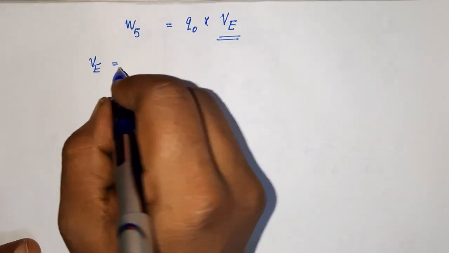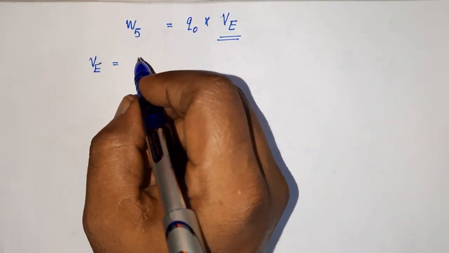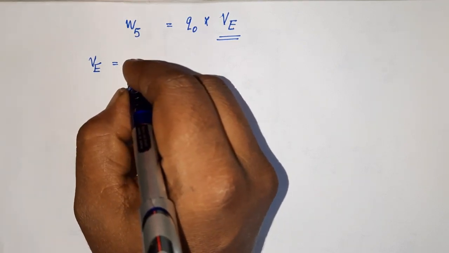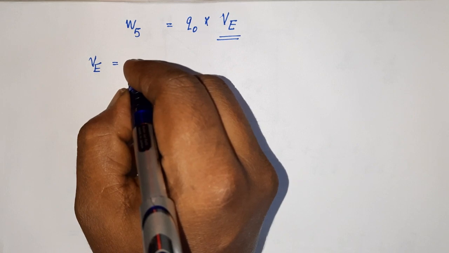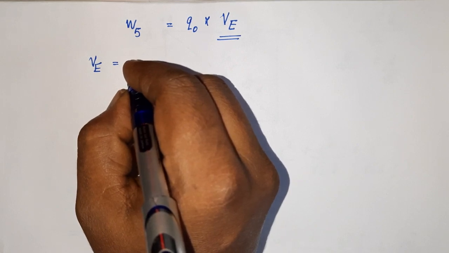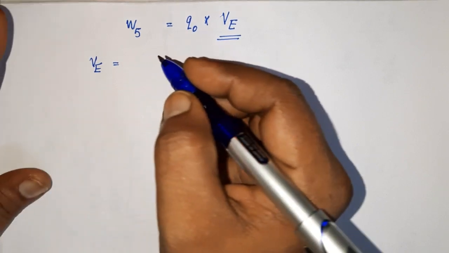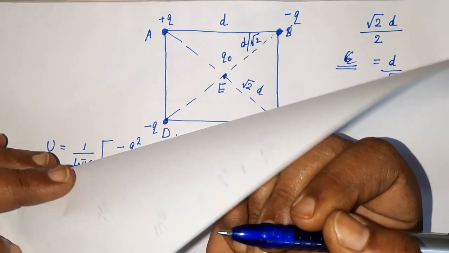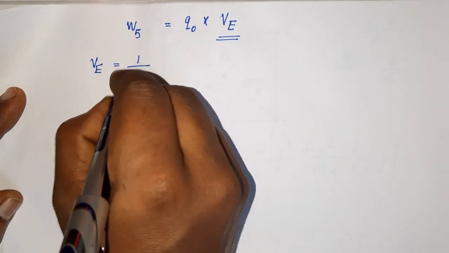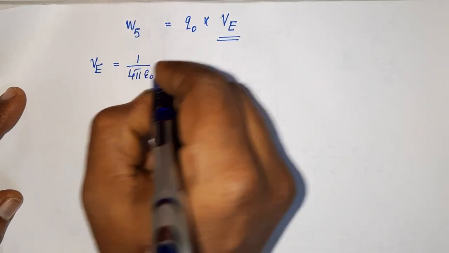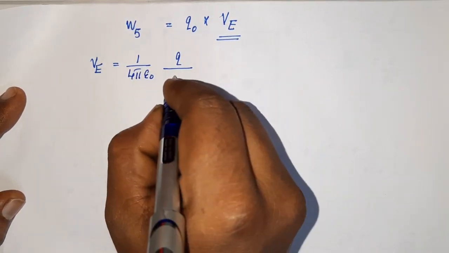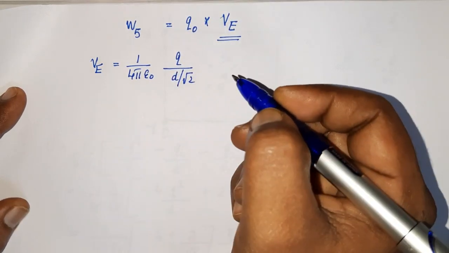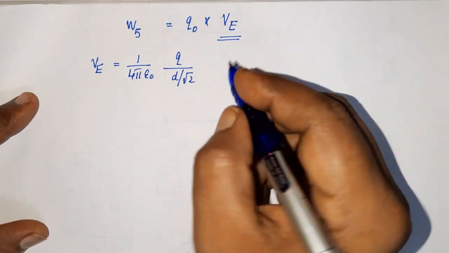So potential due to the charge at A, potential due to charge at B, potential due to charge at C and that at D. All these potentials you have to add. So first at A you have positive charge. So 1 by 4 pi epsilon 0 Q divided by d by root 2. That is the potential due to the charge at A.